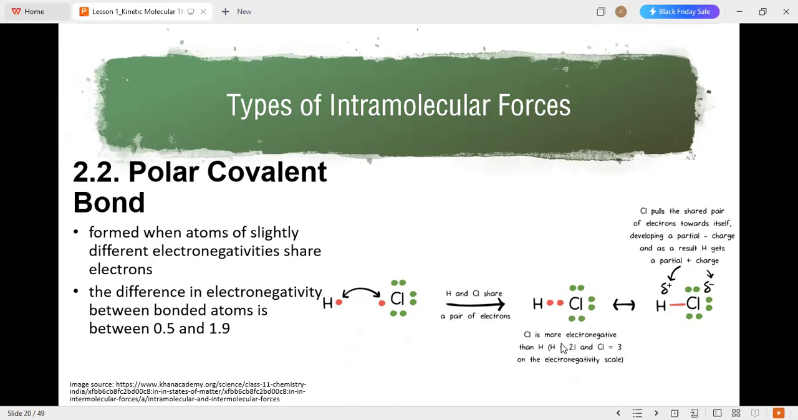3 minus 2.1 is 0.9. So 0.9 is between 0.5 and 1.9. Thus, it is a type of polar covalent bond.